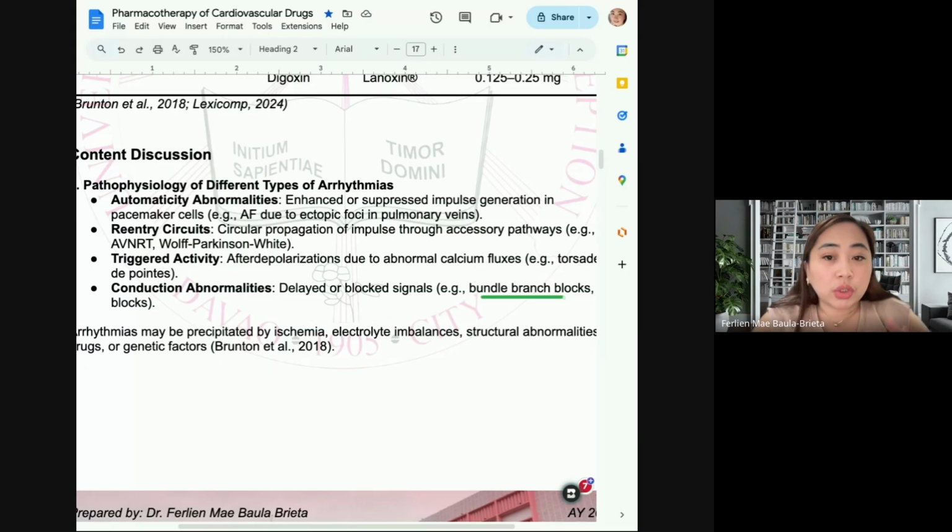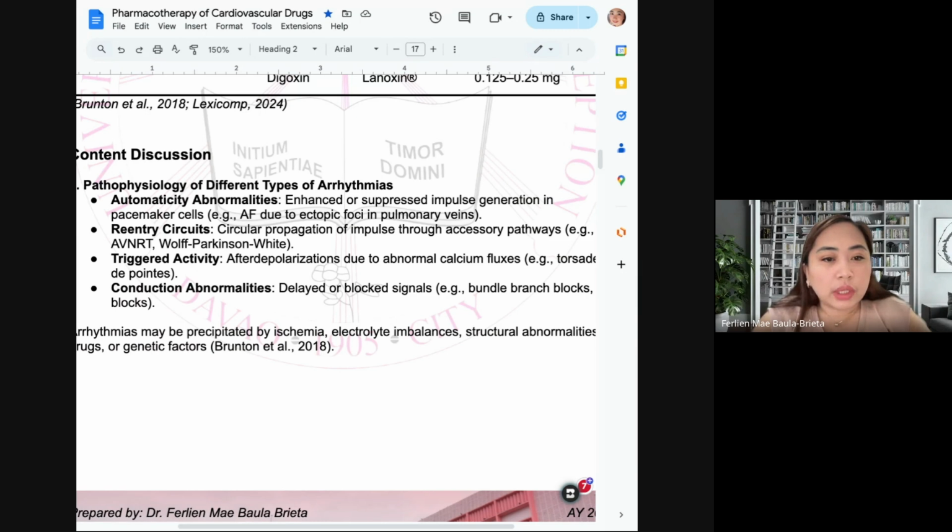Bundle branch block, either right bundle branch block or left bundle branch block. Okay, and then some of these really come with the role of the calcium and the potassium and the sodium in the heart.